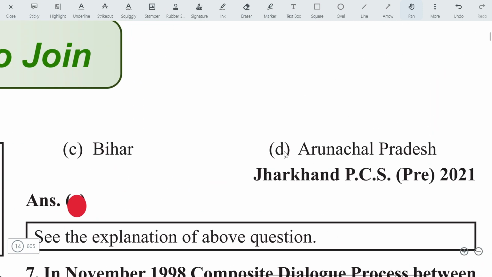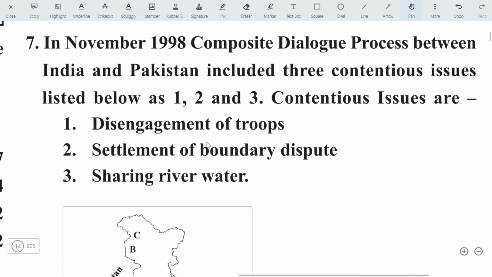Arunachal Pradesh shares, yes. Which state doesn't share? Bihar. Option C. Let's move on to the next question.